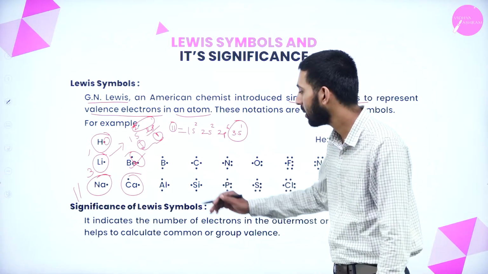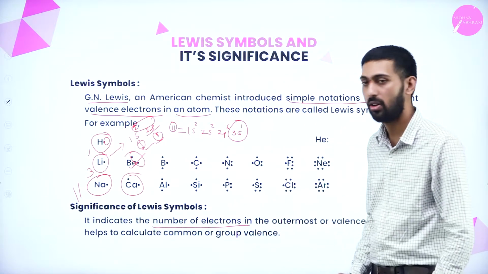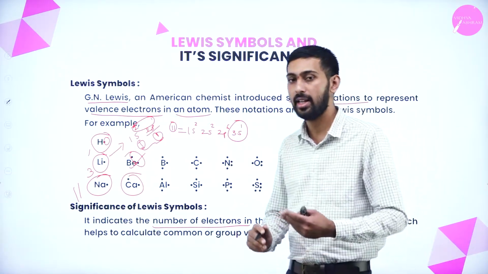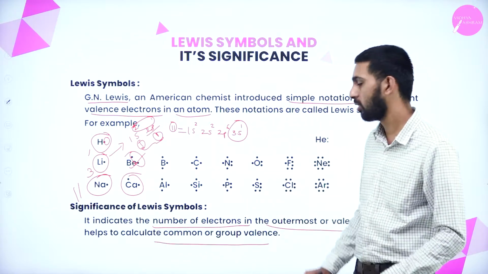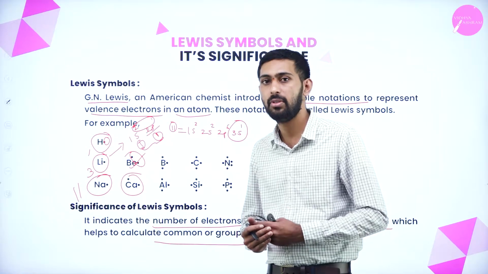Now let us see the significance of Lewis symbols. It indicates the number of electrons in the outermost shell, and it helps us to calculate the common group or valence electrons. What is the significance of Lewis symbols?